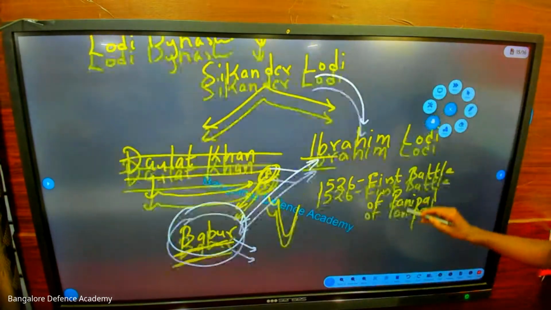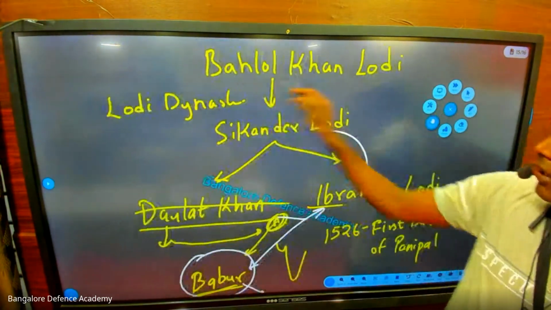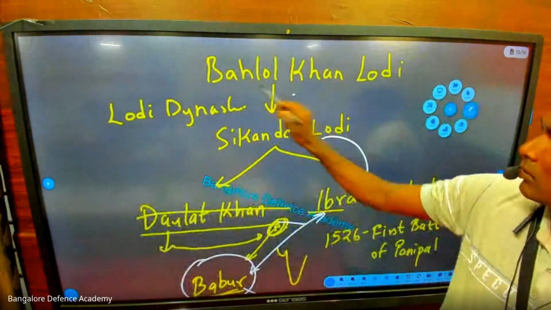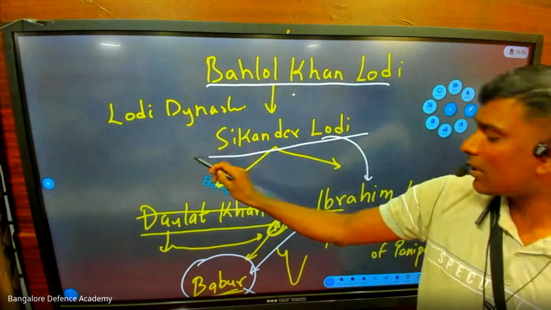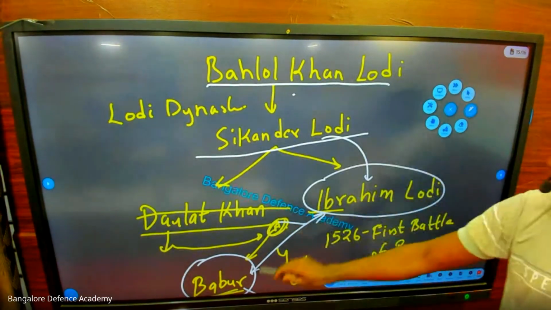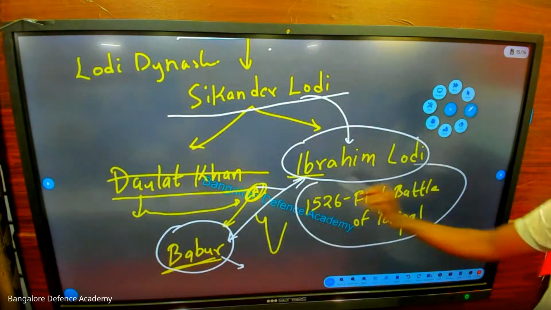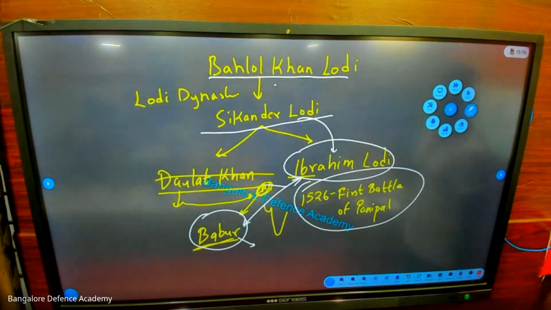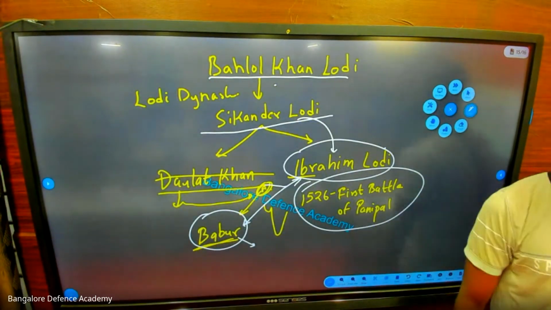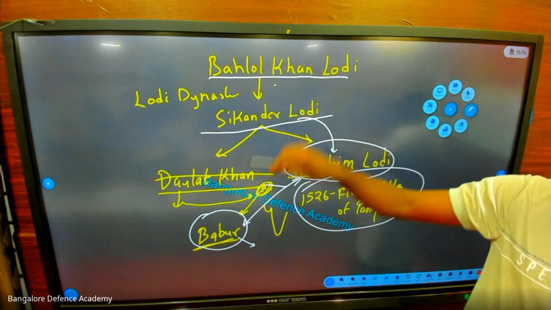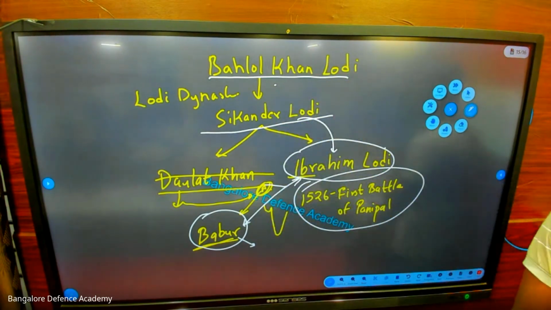Now in your notebook, I want this information: Bahlol Khan Lodi, Sikandar Lodi, Ibrahim Lodi, Babur. Whatever I have done in white underlining and white circling, I want that.